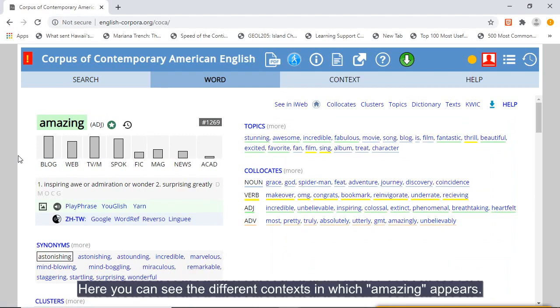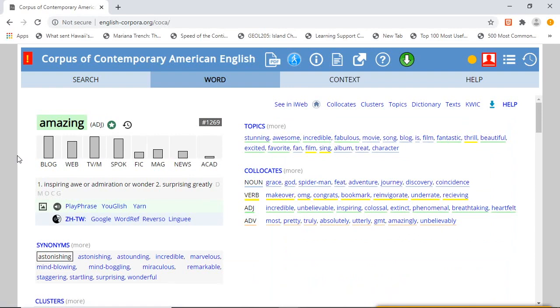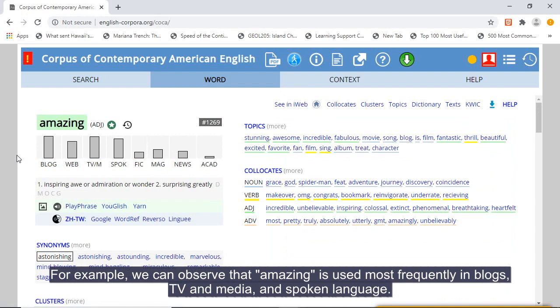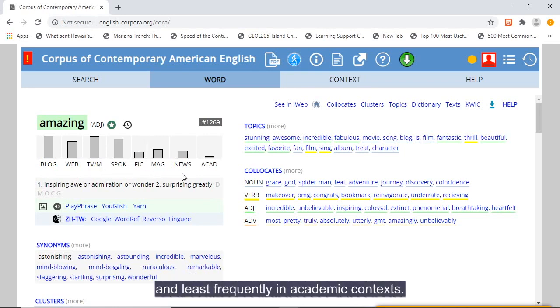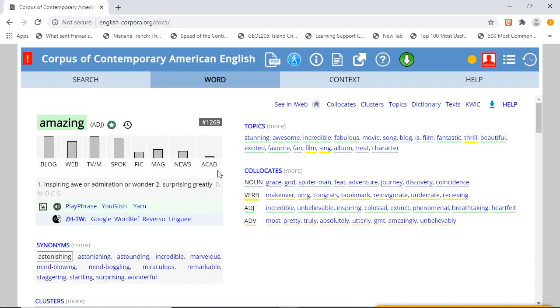Here, you can see the different contexts in which amazing appears. For example, we can observe that amazing is used most frequently in blogs, TV and media, and spoken language, and least frequently in academic contexts.